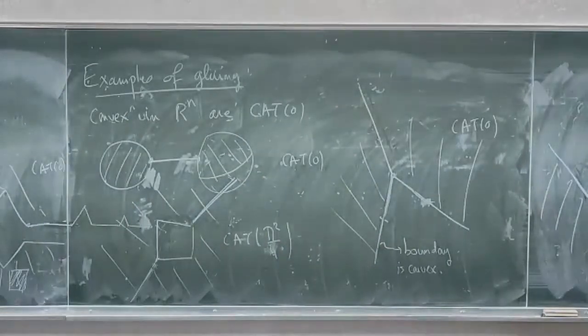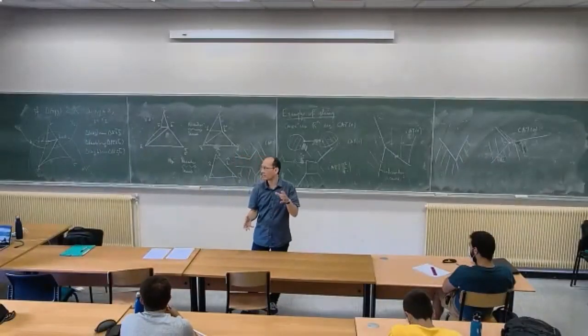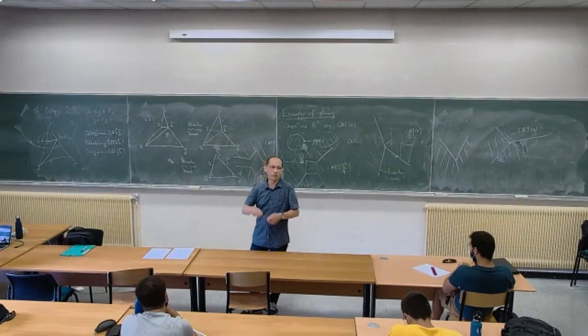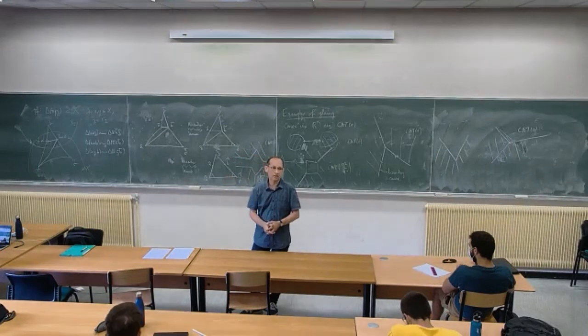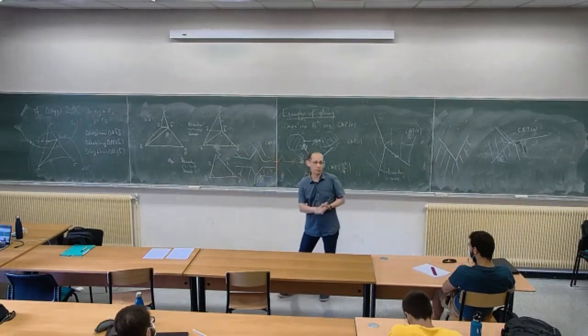What is interesting in the construction of the gluing is that if your two spaces X1 and X2 are Cat K and the gluing region is complete, and you don't have to assume proper, then you can make the gluing. So you can glue an infinite dimensional Hilbert space, for example, along a line with a plane or with something like that. So the gluing construction is very wide. You can do a lot of things.